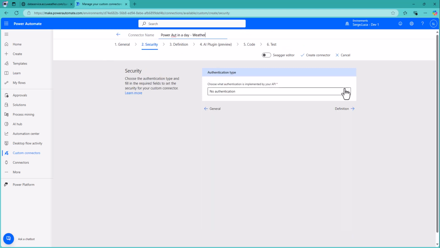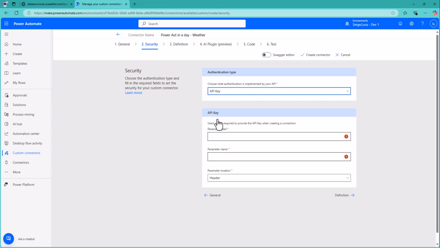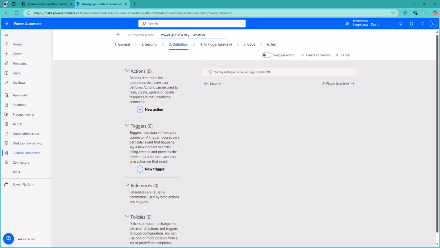Let's go to the next tab, security. We have to specify that we want to provide an API key security. Let's name the parameter for this API key. So API key, parameter name should be API key. And you can put it in, for instance, query or header. Okay.